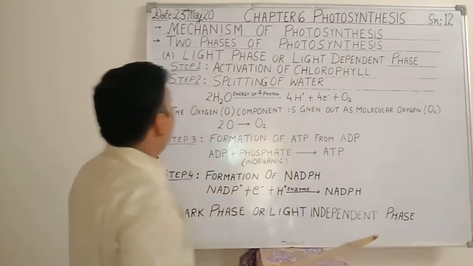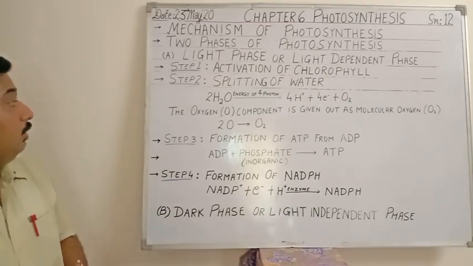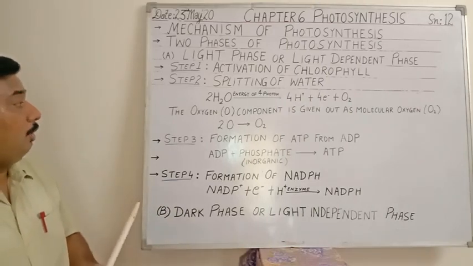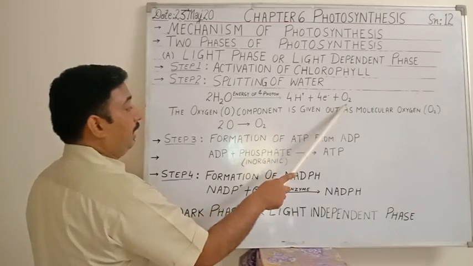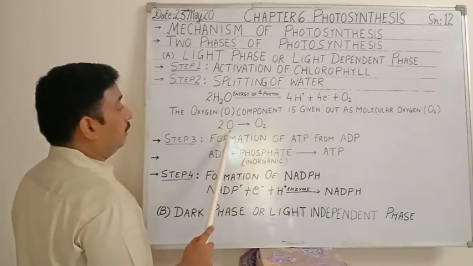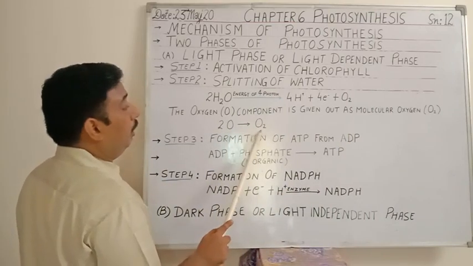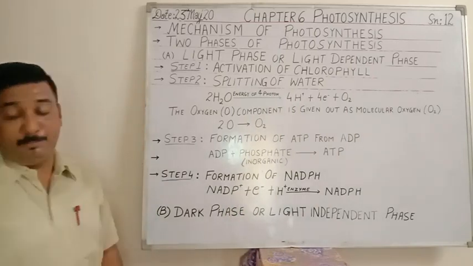This is what happens in splitting of water, or photolysis of water. The oxygen component is given out as O2. You can see here the oxygen component has been given out as O2. 2 oxygen atoms combine to give a molecule of oxygen, and this oxygen is released into the atmosphere.